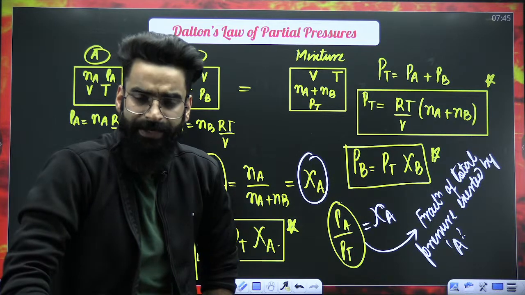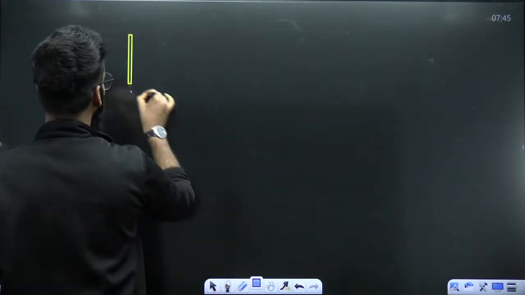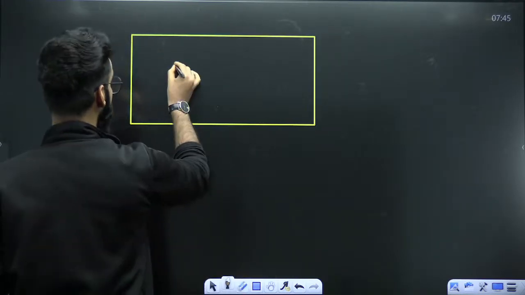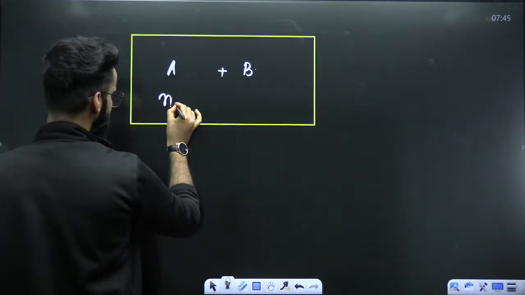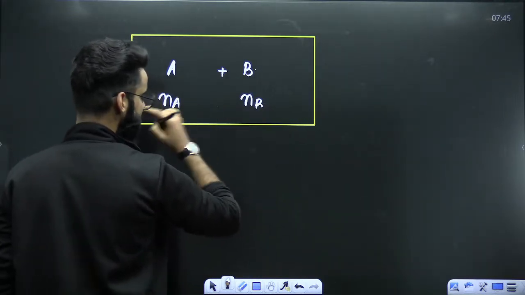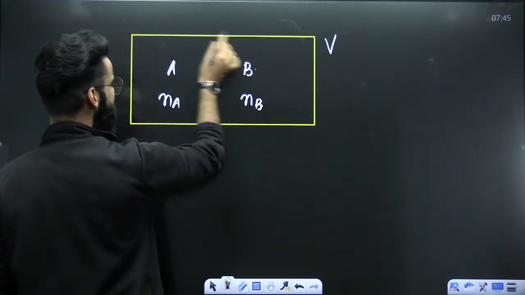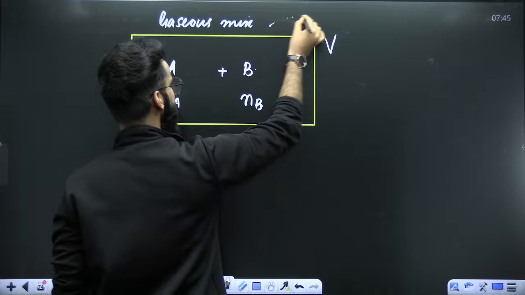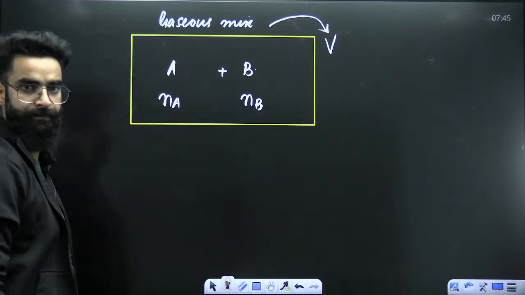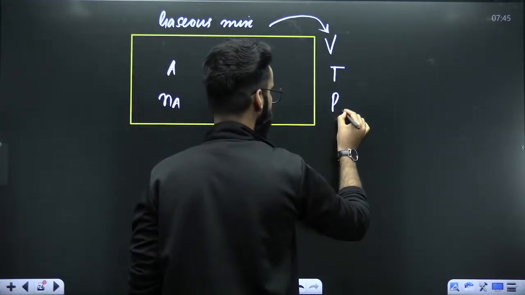That's all, right? So let me summarize all this quickly now. For example, this is the container, and this container contains two chemically non-reacting gases. Let's say there are Na moles of gas A and Nb moles of gas B in this container. Let's say the volume of this container is V. Since we have got a gaseous mixture in this container, the gaseous mixture has occupied the volume V. The temperature of the mixture, for example, is T. The total pressure of the mixture is, for example, PT, right?